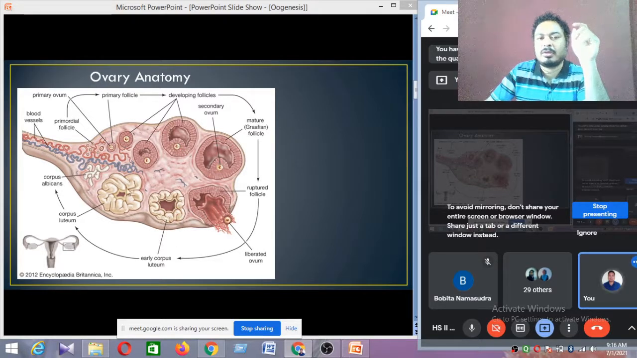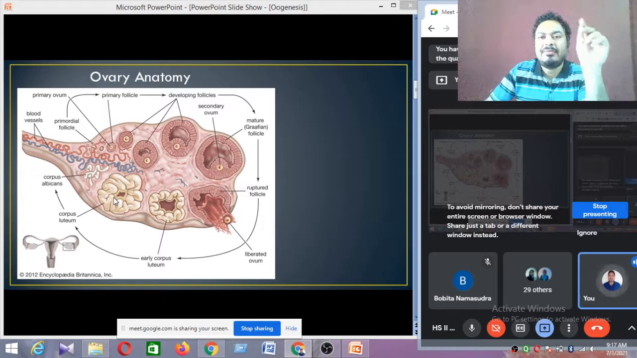So this whole process of pregnancy has to be maintained by a particular hormone, and this hormone is called progesterone. That means when the ovum is fertilized by sperm, after fertilization, the corpus luteum starts secreting the progesterone hormone. Just to remember, after fertilization, the corpus luteum starts secretion of progesterone hormone.